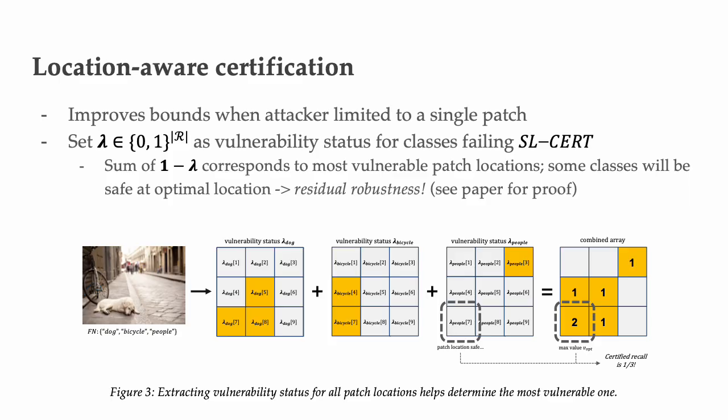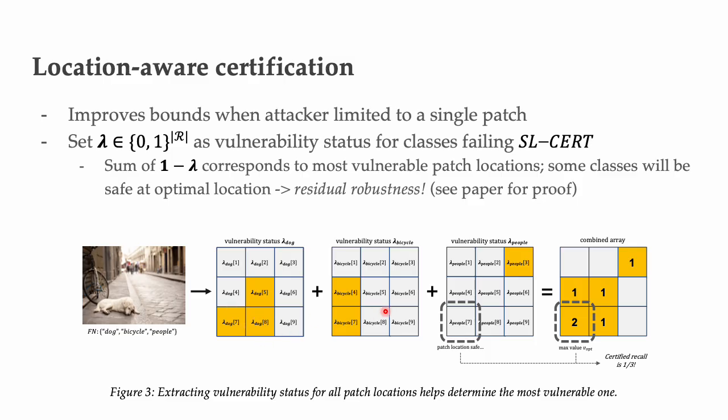Okay, so recall that certification is done not at test time, but separately, to find some lower bounds on robustness. It turns out that in certain cases we can do better than our vanilla approach, and we call this approach location-aware certification. Essentially, when the attacker is limited to a single patch, we can return a vulnerability status array for each class that fails the vanilla single label certification procedure. I have an example here with an image where you have a dog, bicycle, and some people. I made a vulnerability status array for each of these classes, and I've highlighted in orange the locations that are vulnerable to a patch.